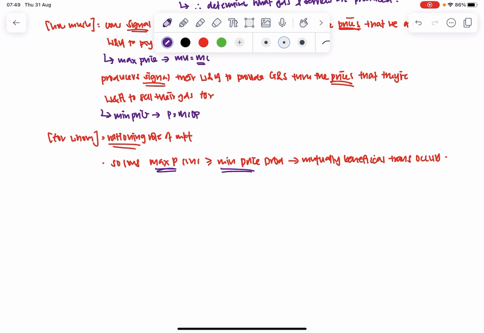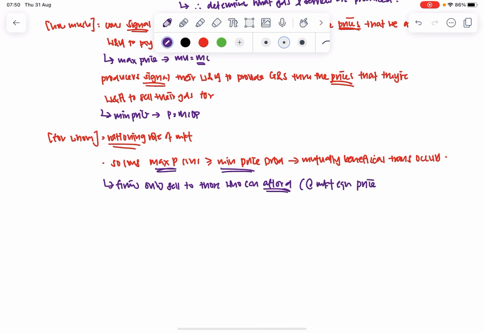So firms only sell to those who can afford, maybe at the market equilibrium price. On the other hand, consumers are only able to buy what they can afford.